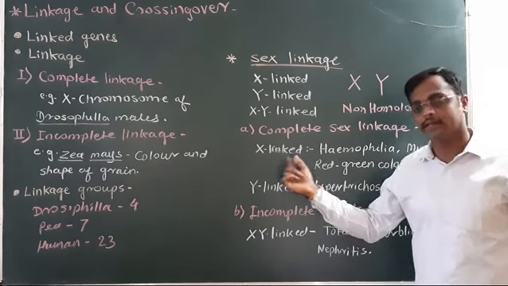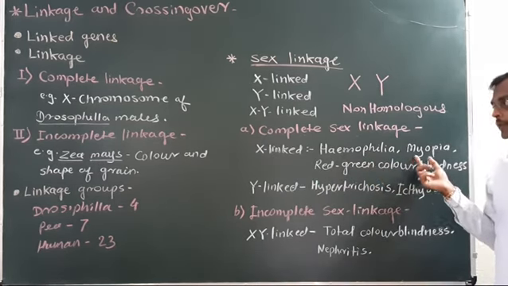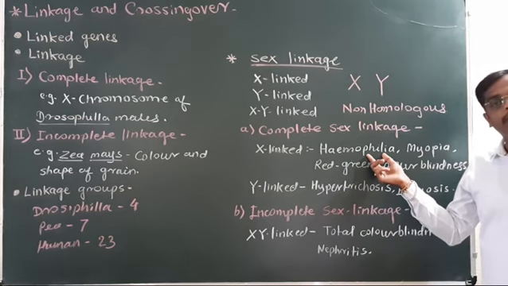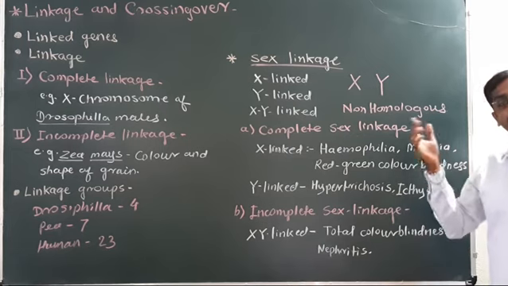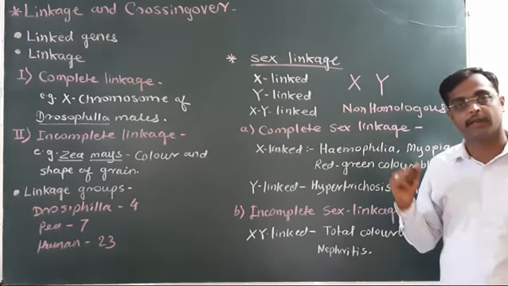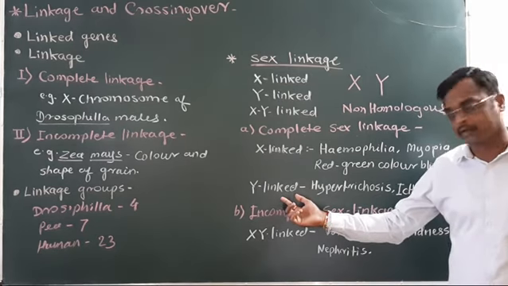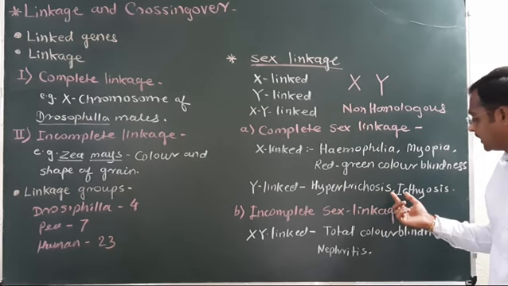Examples: X-linked characters are hemophilia, myopia, and red-green color blindness. Hemophilia means blood fails to clot or clots very slowly. In myopia, distant objects are blurred. In red-green color blindness, both colors appear grey. Y-linked characters are hypertrichosis, excessive hairy ear pinna, and ichthyosis.